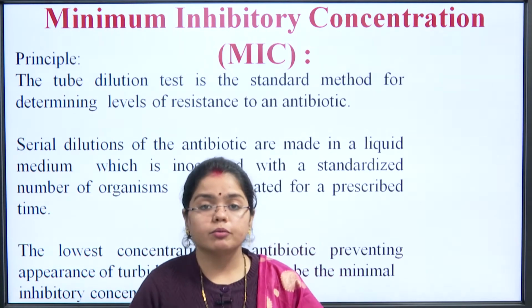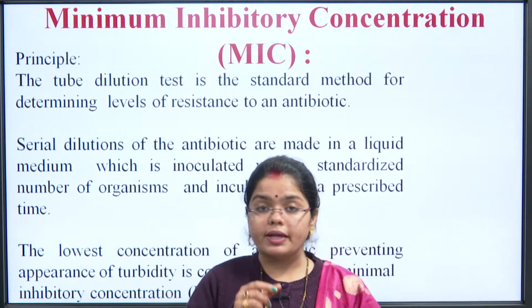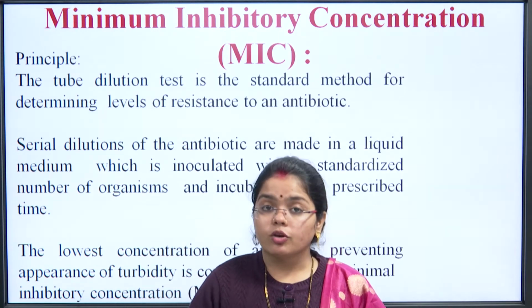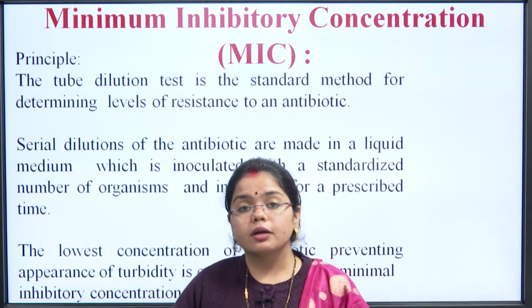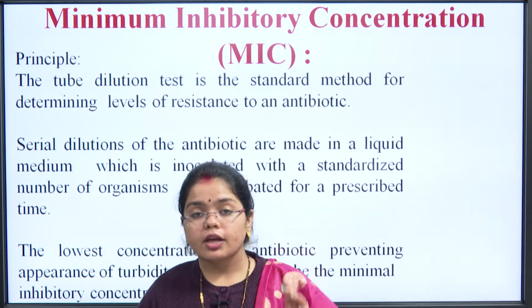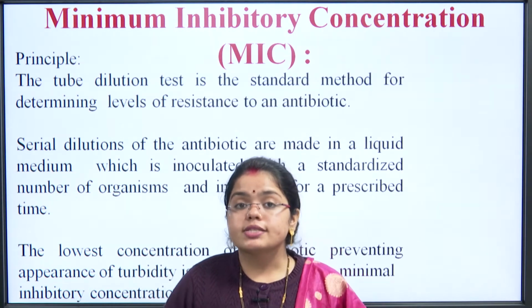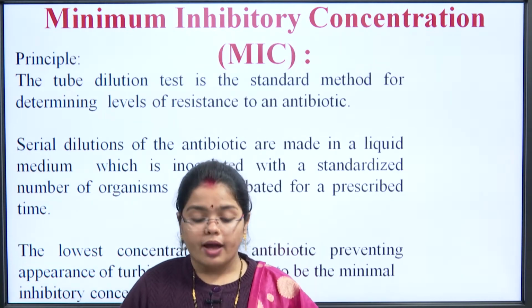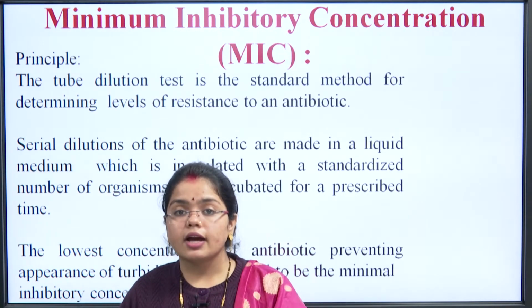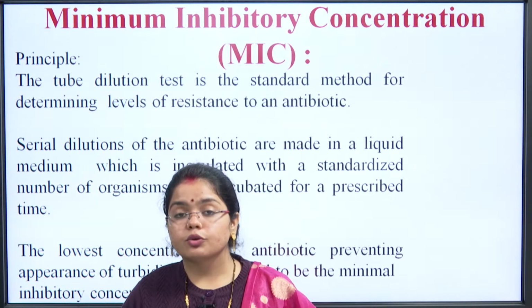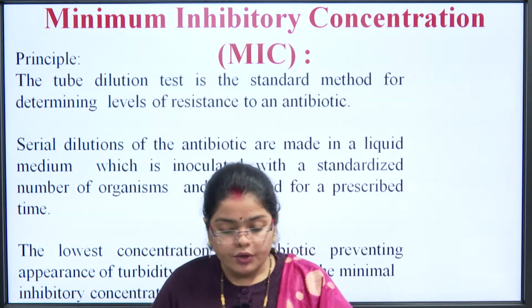We do serial dilution: we placed the organism in the tube, and we added the antibiotic to it. What we do is we start doubling the concentration of the antimicrobial agent. We know the number of microorganisms in the tube, we know the concentration that is being added to the tube, and then we slowly start diluting the tube till the growth is completely absent.